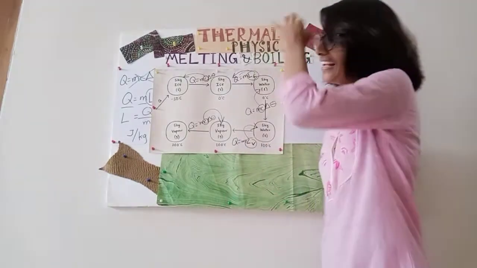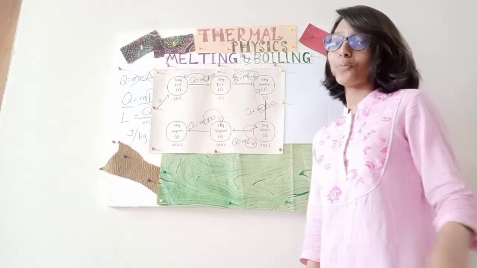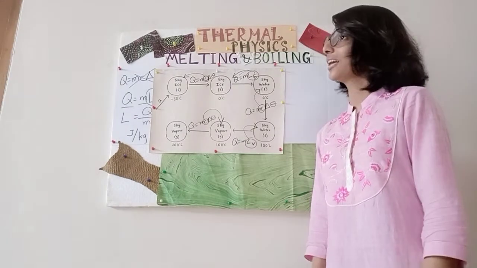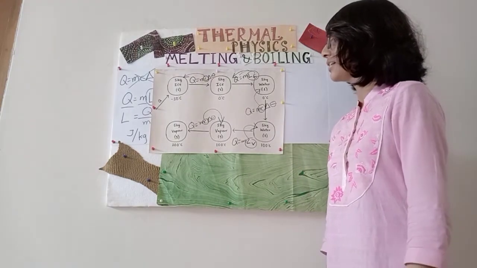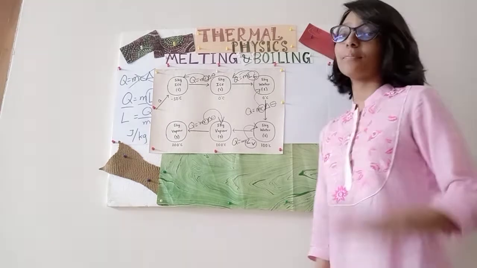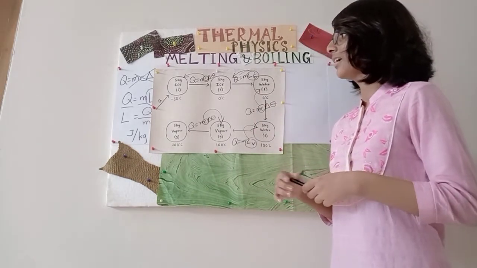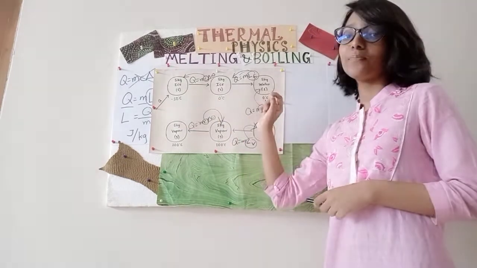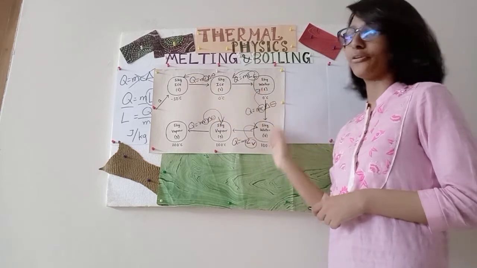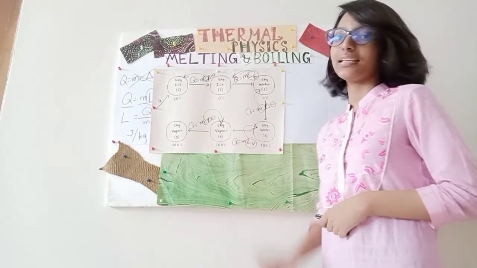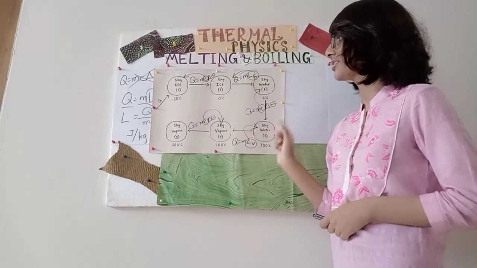Well, if you just look at it, I'm pretty sure when I reveal the answer, you'll be like, it was so simple. Because as I said at the beginning, heat is supplied to them and heat is transferred from one substance to the other. In this case, I am considering that the same amount of heat is transferred.